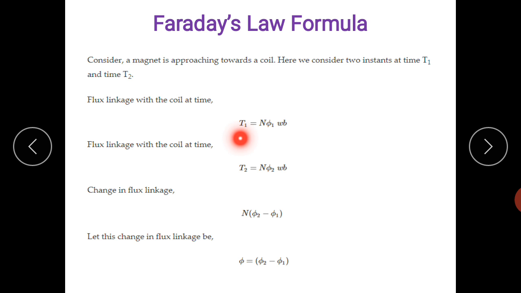At T1, flux linkage with the coil is N phi 1 Weber, and flux linkage with the coil at time T2 is equal to N phi 2. So only flux is changed, number of turns is not changed here, so N is constant. The change in flux linkage is N into phi 2 minus phi 1. Let this change in the flux linkage be phi, equal to phi 2 minus phi 1.